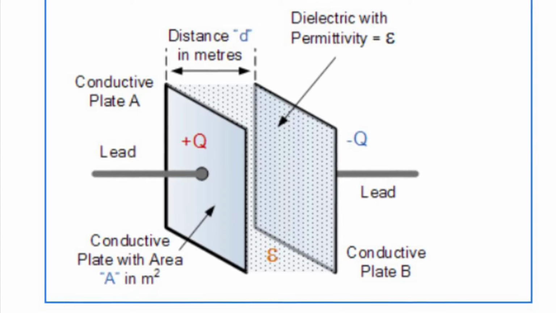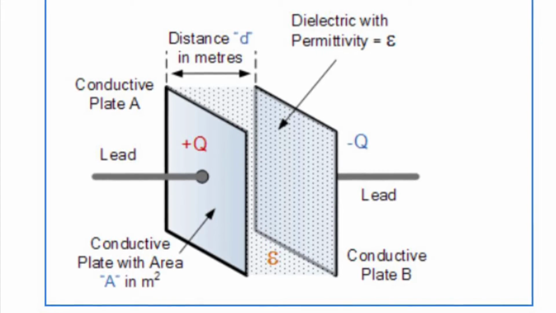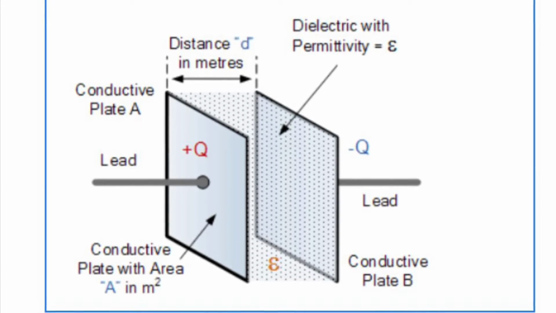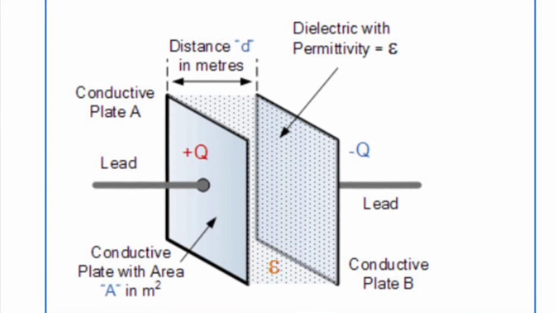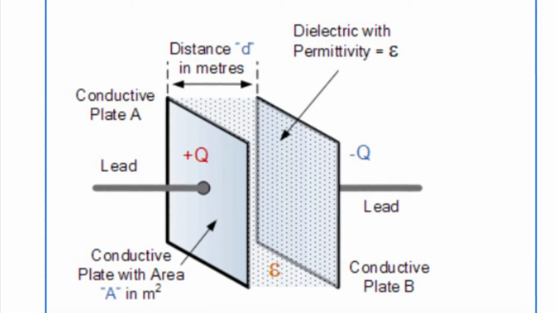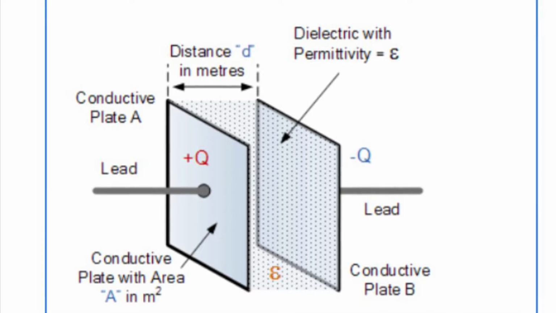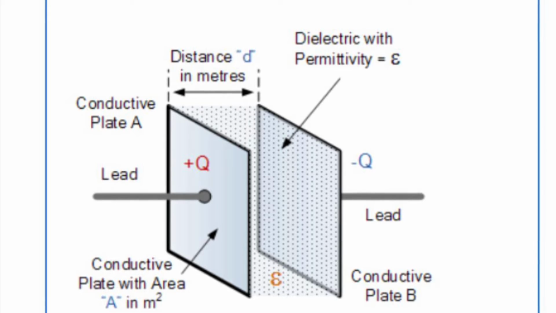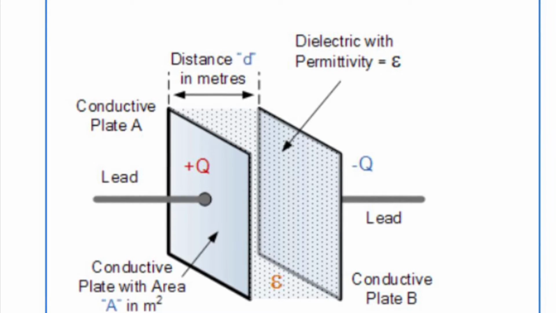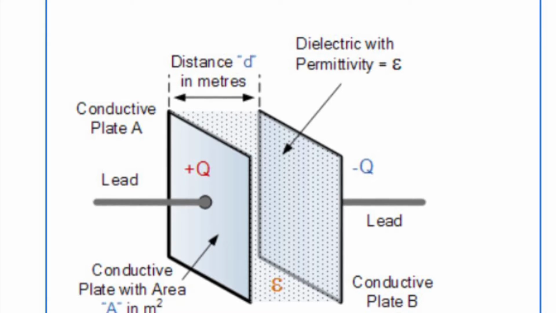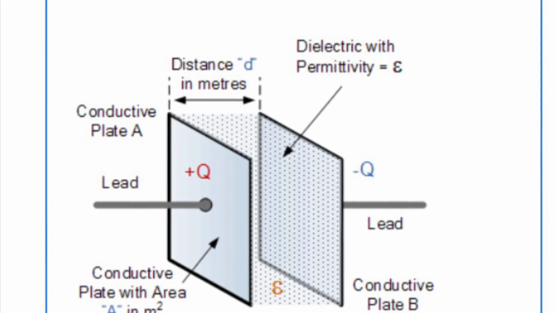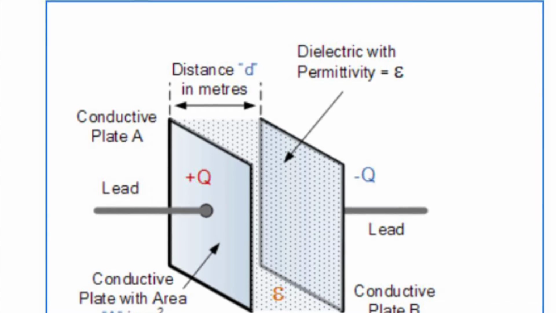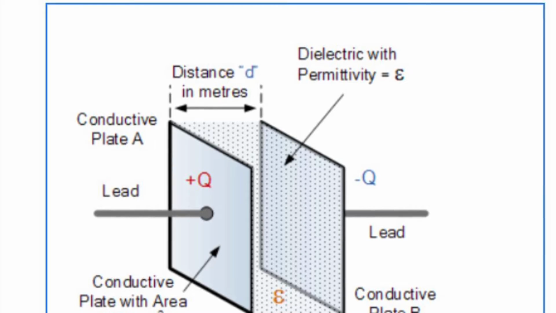A capacitor is formed by a pair of conductors separated by a vacuum or insulator. An elementary form of capacitor consists of two parallel conducting plates, charged plates, with a specific area and a specific distance between each plate. This kind of capacitor is called a parallel plate capacitor. The capacitance of the capacitor can be found by multiplying epsilon, which is the permittivity of air, and the area of the plates, divided by the distance between the plates.